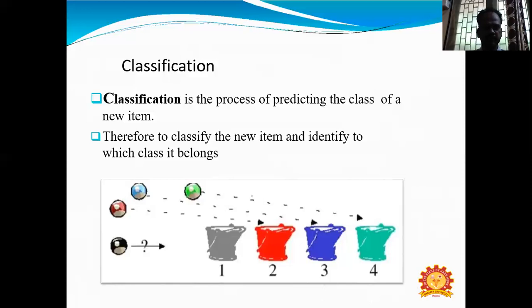You can see the diagram here, with various types of data. By using the classification technique, we can classify the different types of data. Here each data gets a labeled format.